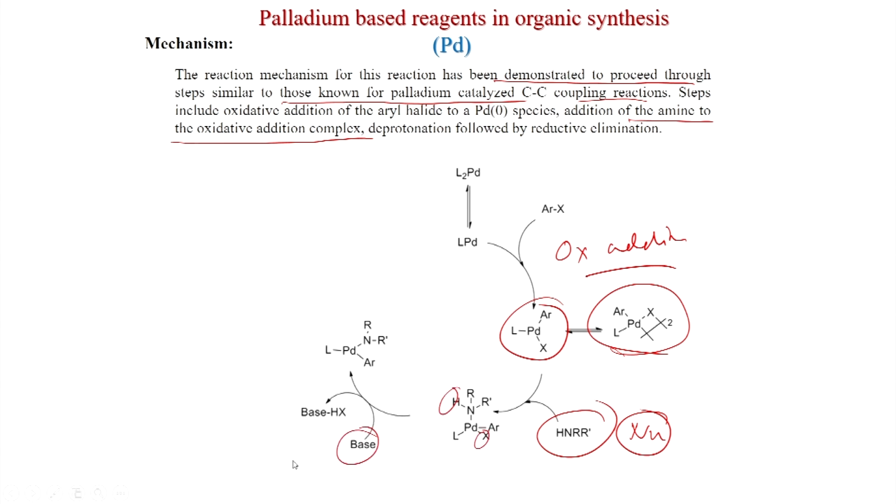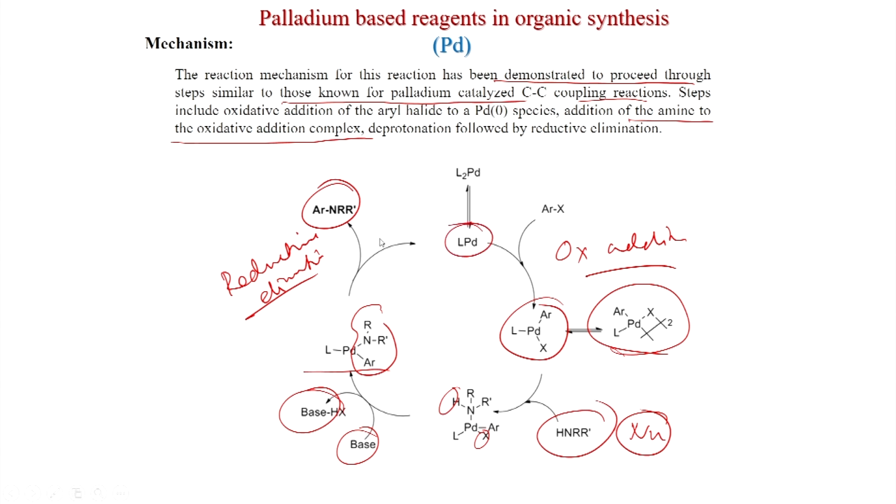So, with a base, the base will take up HX and you get this intermediate, and after that you get a reductive elimination of this. So, the amine is reacting with the aryl group, reductive elimination will give you the amine and your catalyst back. So, this is the overall reaction.